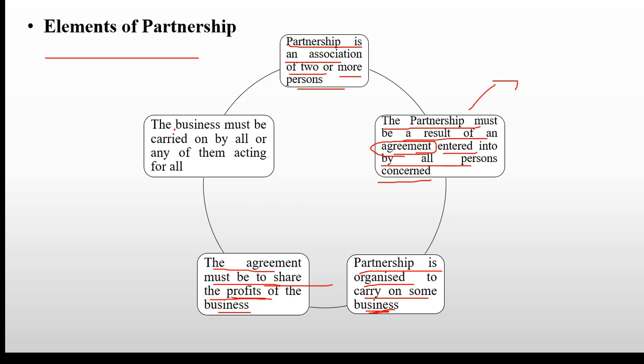Okay, next, the business must be carried on by all the partners, or any of them can act for all. I hope I have explained this point in the previous slide. Like ABC, all the three persons together can carry on the business, or any one of them can carry on the business for all the remaining partners. Okay, so these are the elements of partnership.